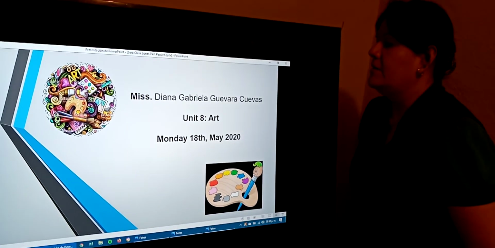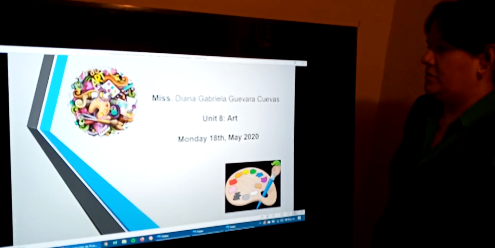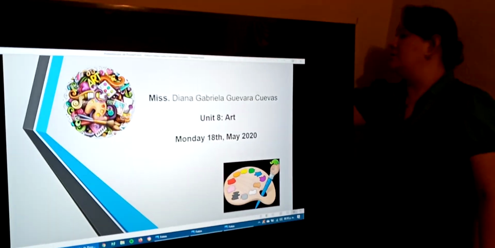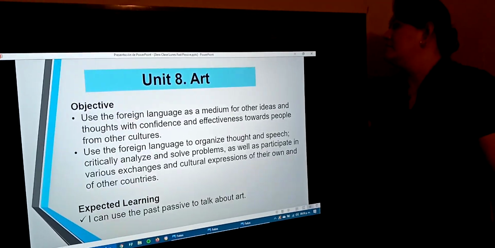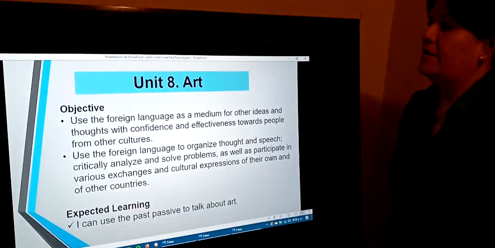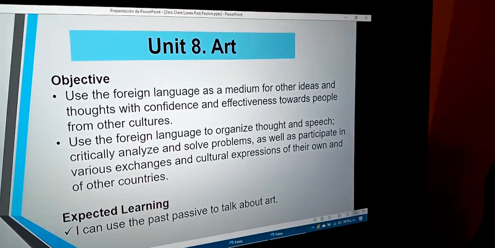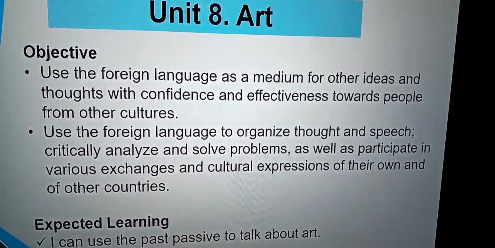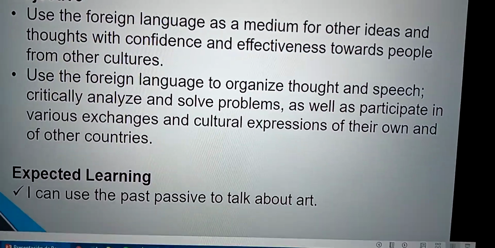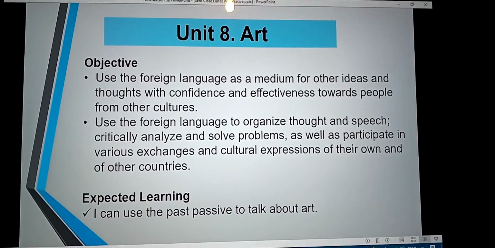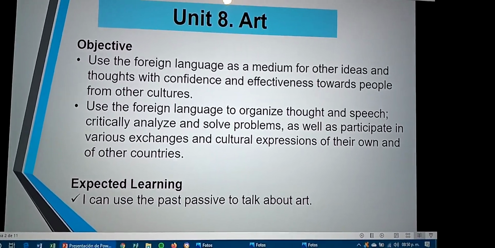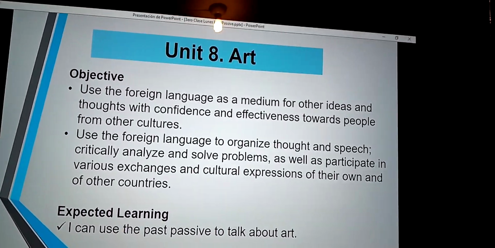Let's see, Unit 8 is Art. Unit 8, Art. Objective point number 1: use the foreign language as a medium for other ideas and thoughts with confidence and effectiveness towards people from other cultures.